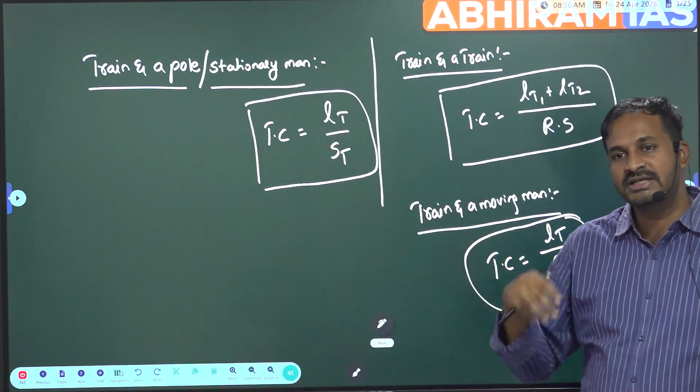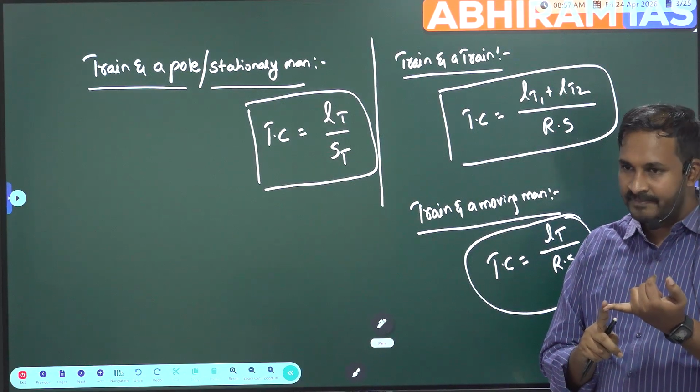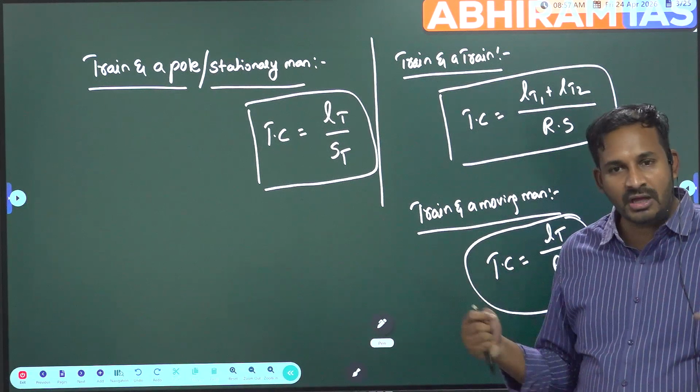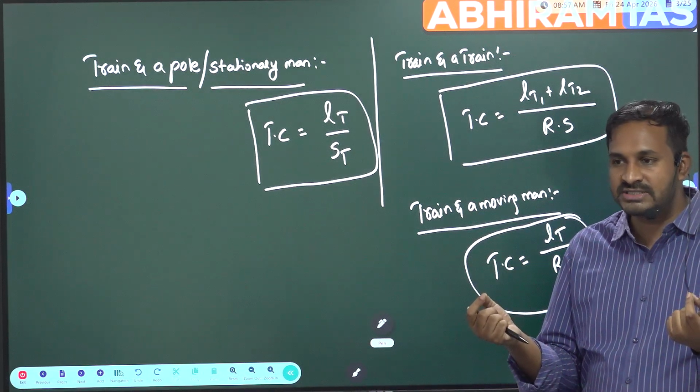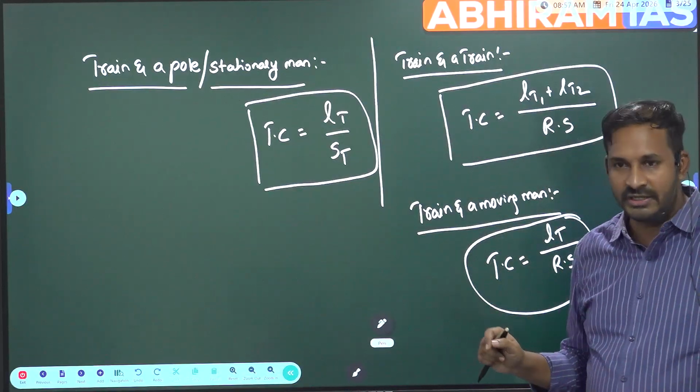Next, third case is a train and a train. Both will possess some distance, I mean some length. So length of train 1 plus length of train 2, by relative speed, because both are moving objects. When two moving objects are there, instead of speed what we will have? Relative speed. So that is the reason we will have relative speed.